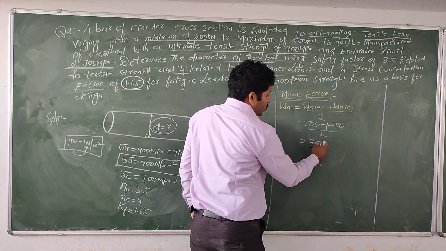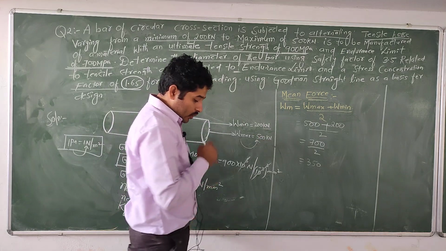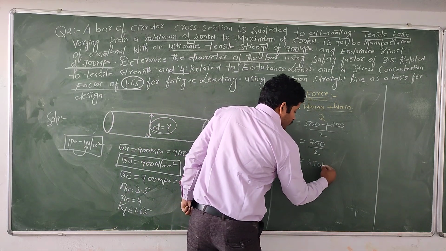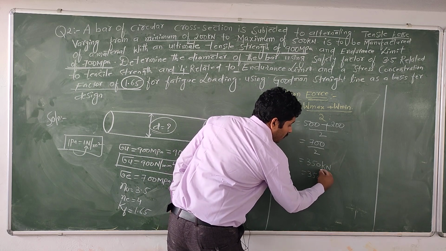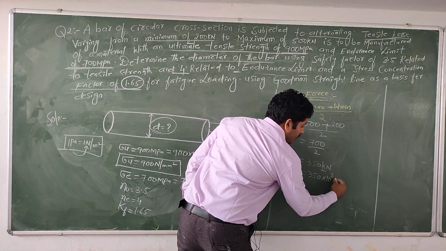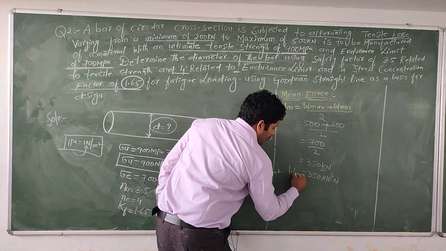What is the unit? The unit is kilonewton. So 350 kilonewton means 350 into 10 power of 3 Newton. That is the value of Wm.